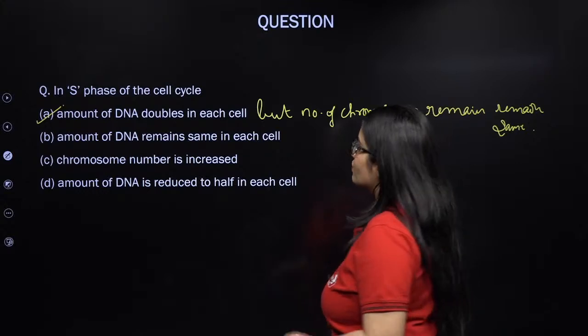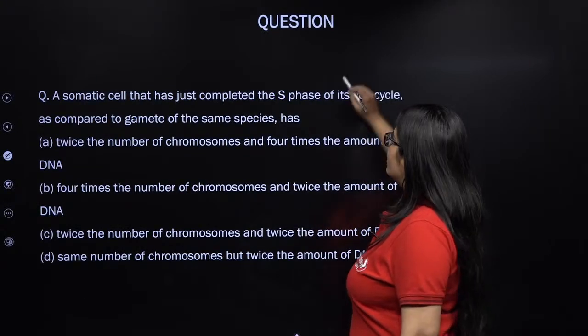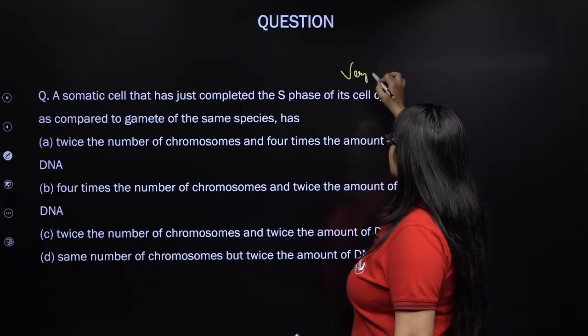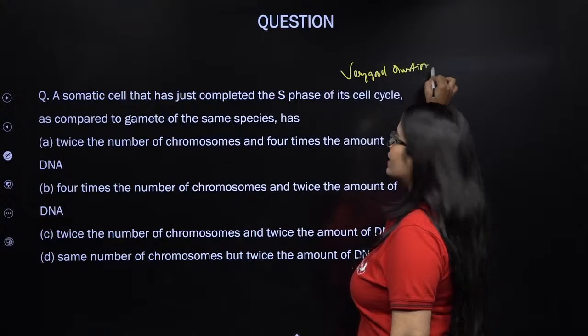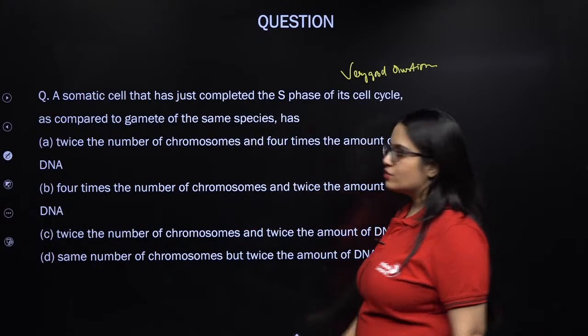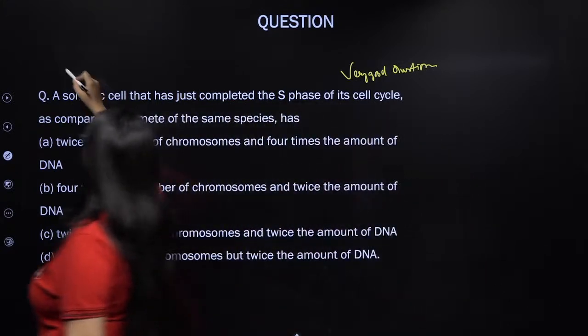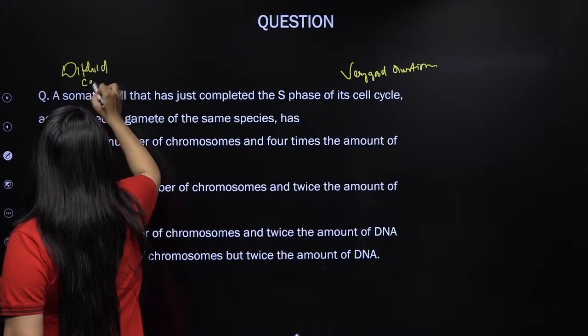Next. That's a beautiful question, that's a very good question. Please try this question, Ankul and Rajesh. A somatic cell. What is a somatic cell? Somatic cell means a diploid cell. Somatic cell is a diploid cell.